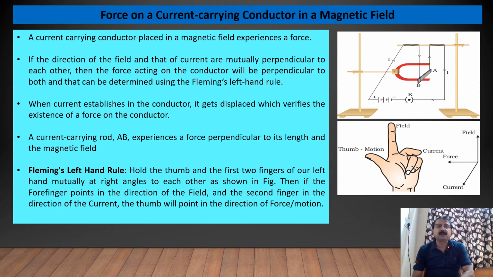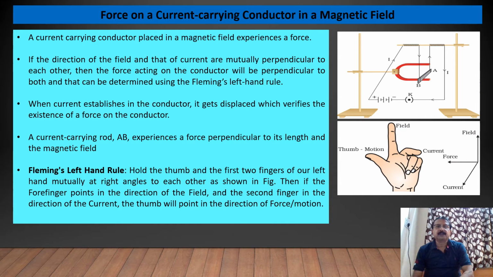If the direction of the field and that of current are mutually perpendicular to each other, then the force acting on the conductor will be perpendicular to both, and that can be determined by using Fleming's left hand rule.